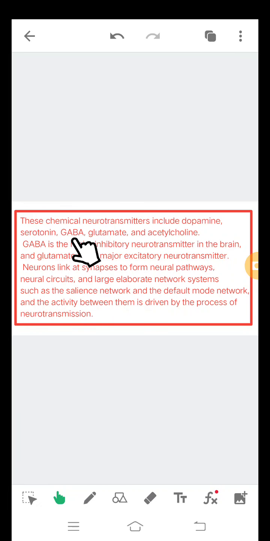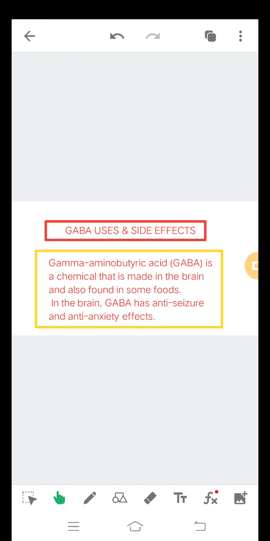See, these chemical neurotransmitters include dopamine, serotonin, GABA. GABA uses and side effects.